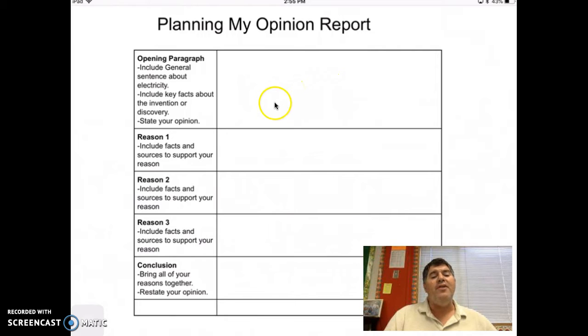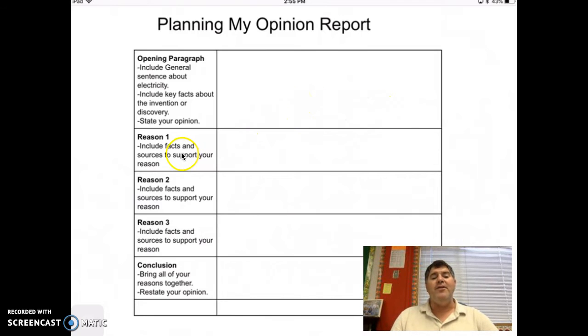And then you're going to state your opinion. And you could say, in my opinion, the discovery that lightning was electricity is one of the biggest discoveries to help power our lives. And actually, that's going to be the same as you had in your research notes, that sentence that you made was your opinion. So you can literally cut and paste it if you want, but put it in. That should be right in this section.